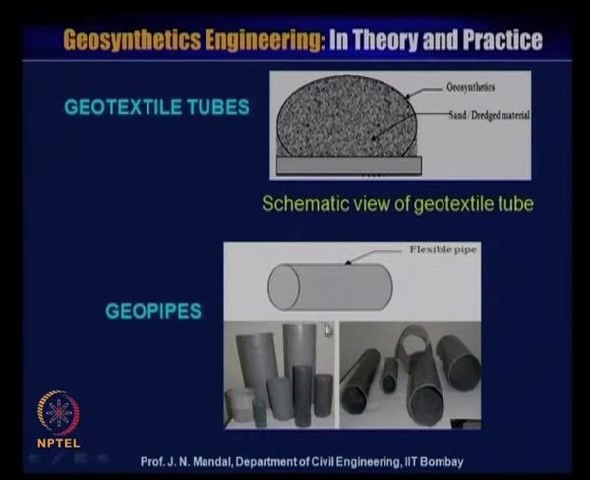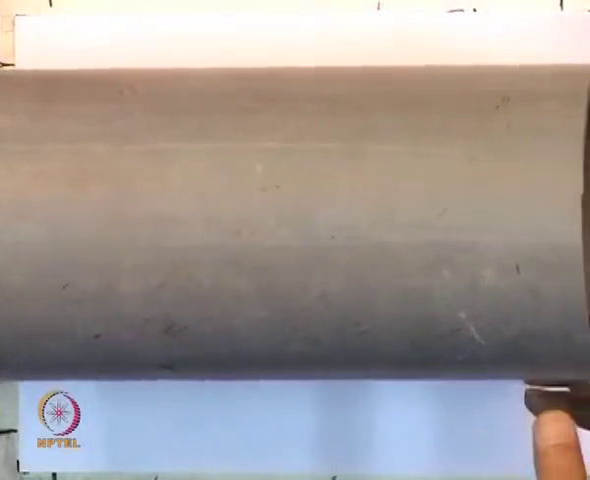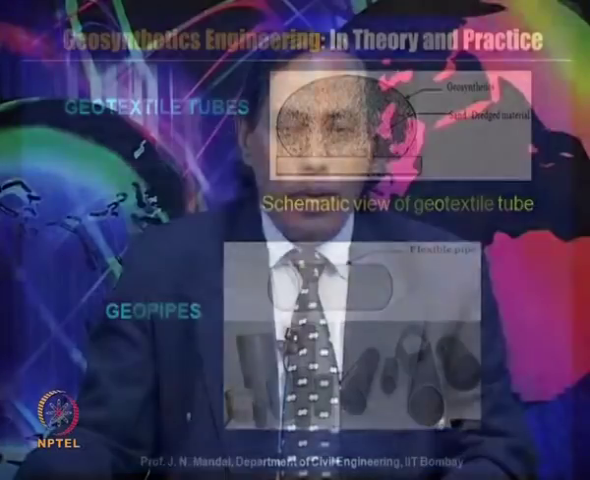And this is what you call the geopipe. It is already known to you. It is a flexible pipe. So this is generally known to you. It is also used for drainage and filtration, something like this. So water can pass through this kind of pipe. So this is very standard. It is also known to you.